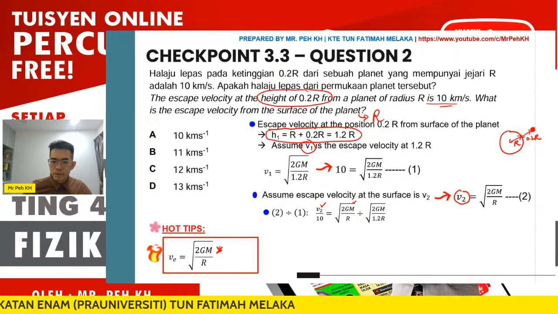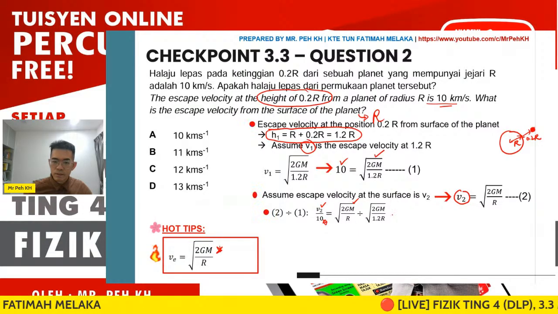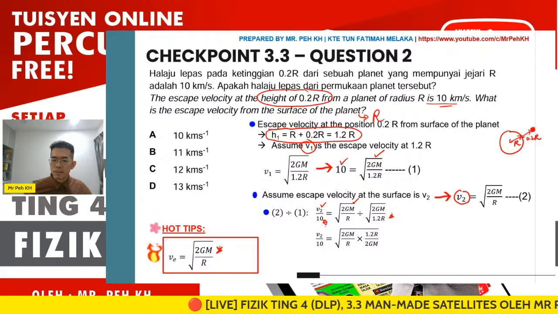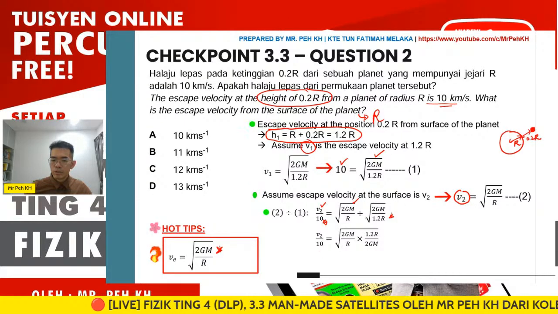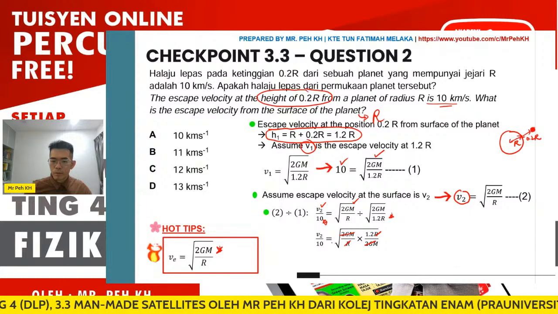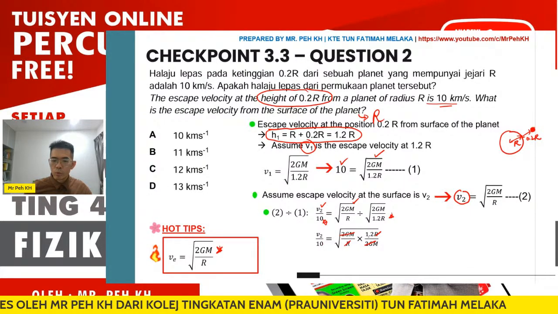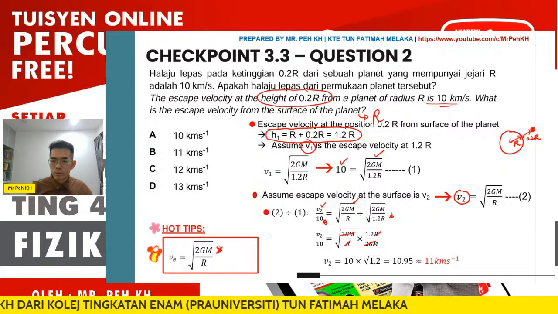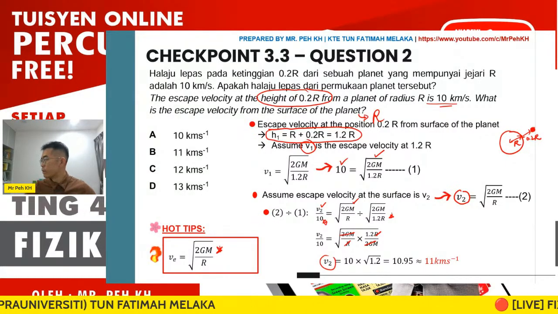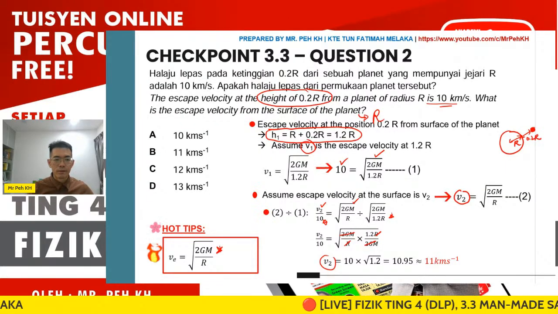V2 with this divide 10 and this. So we rearrange, we get this. Okay, so we can cancel out R, cancel out 2GM. So that means here it will be V squared over 10 equal to 1.2 square root. Then we rearrange again, so we get the answer is 11.1. Okay, 11. So the answer is very clear with B down here.